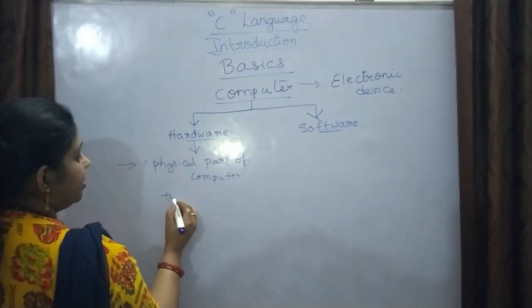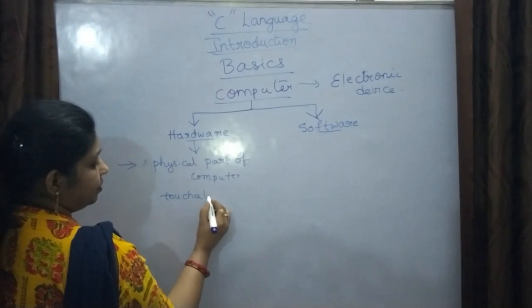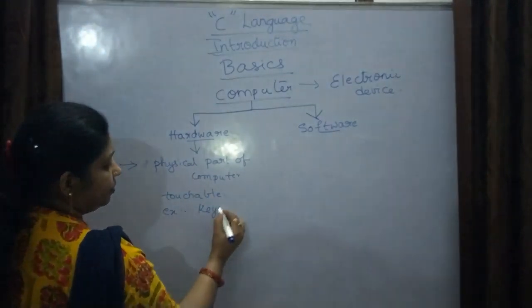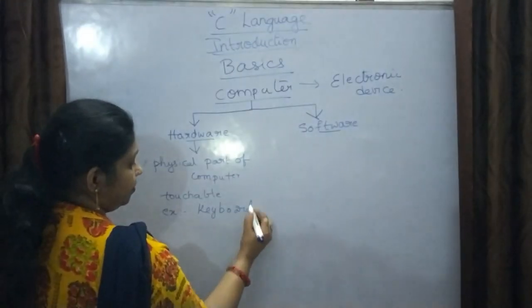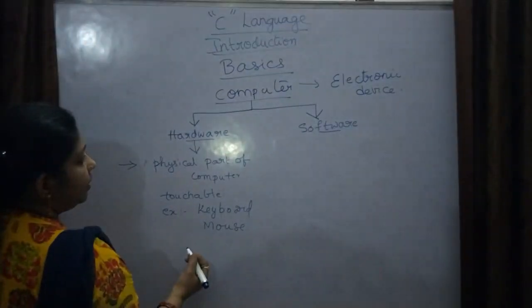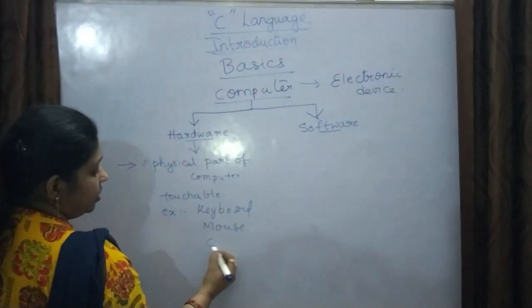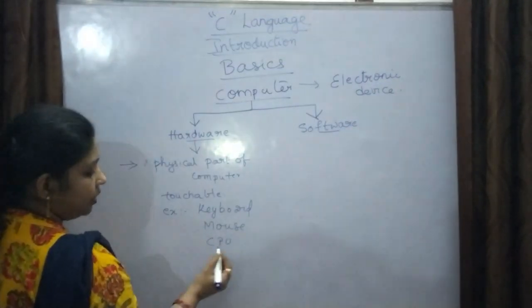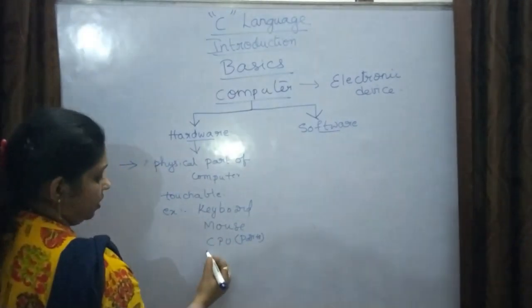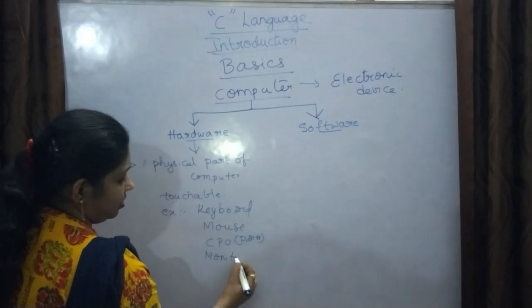which is touchable, right? For example, keyboard, mouse, and CPU, the parts of the CPU. Many are there like this.